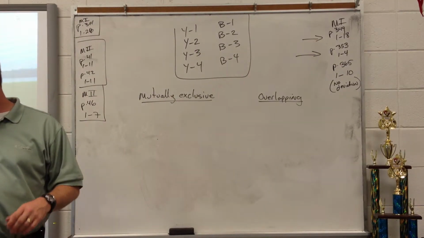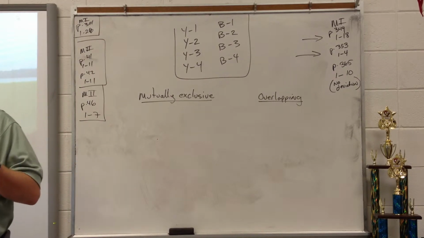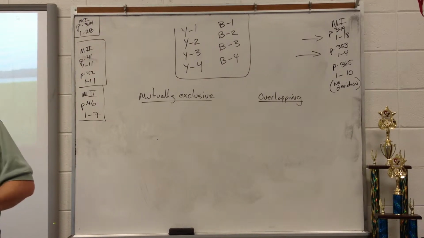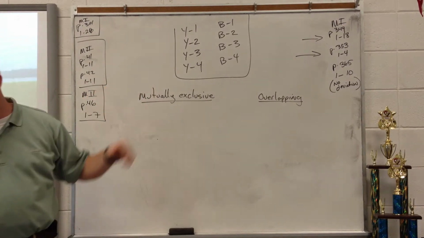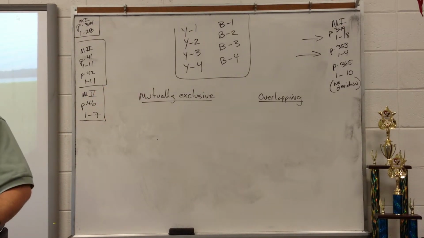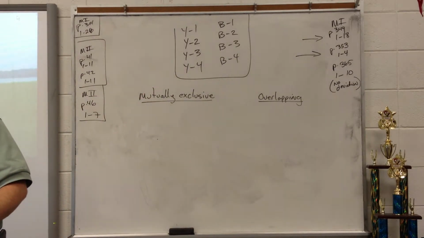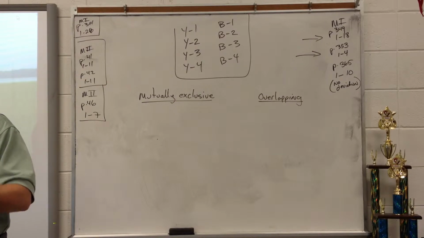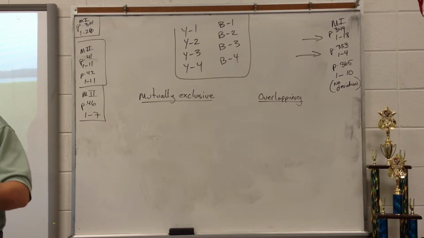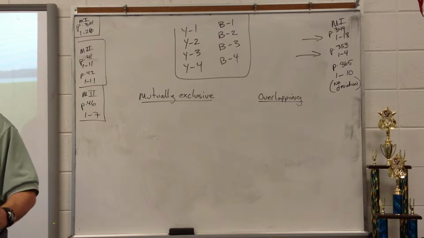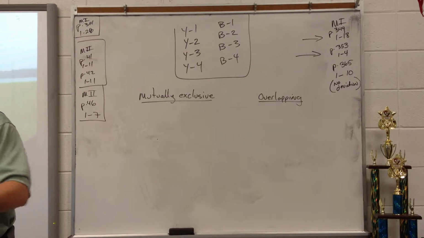All right, here we go. In the exercises, here are the directions. In exercises 1 through 6, you draw a card from a bag that contains 4 yellow cards, numbered 1 through 4, and 4 blue cards, numbered 1 through 4. Tell whether the events A and B are mutually exclusive or overlapping. Then find the probability of A or B. That's the important part. So let's look at number 1.